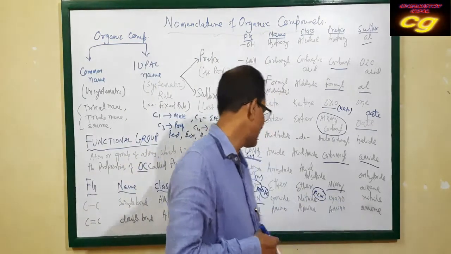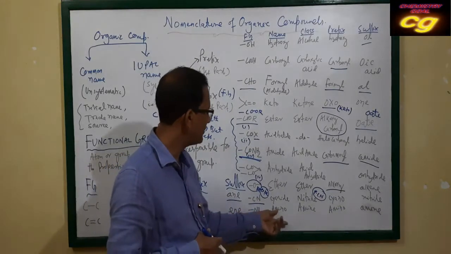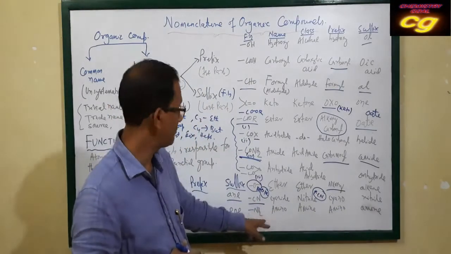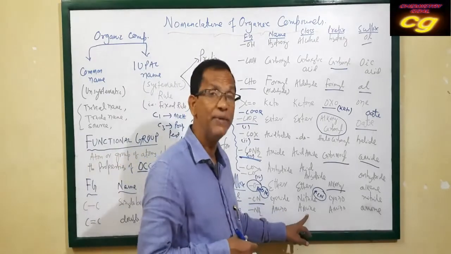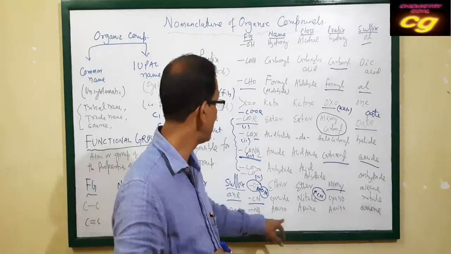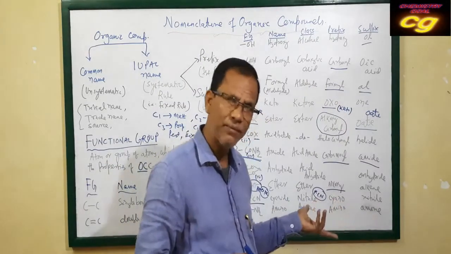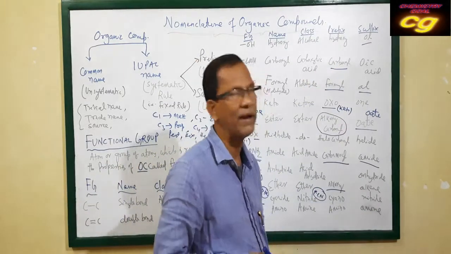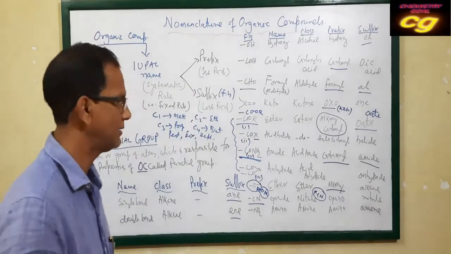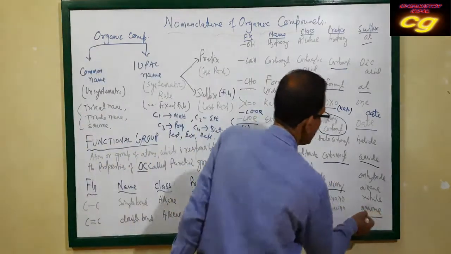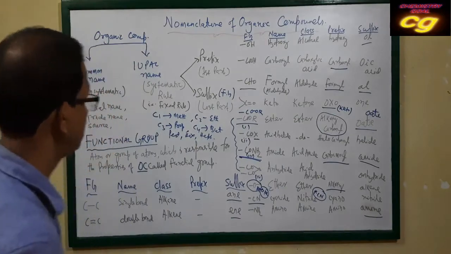Okay, this is called nitrile, and this is called amino. NH2. This is called amino, and this is amine. The class of organic compound is amine, and the group is called the amino group. Here the prefix is the same, amino, but the suffix is amine. The last part is amine. So these are very important compounds.